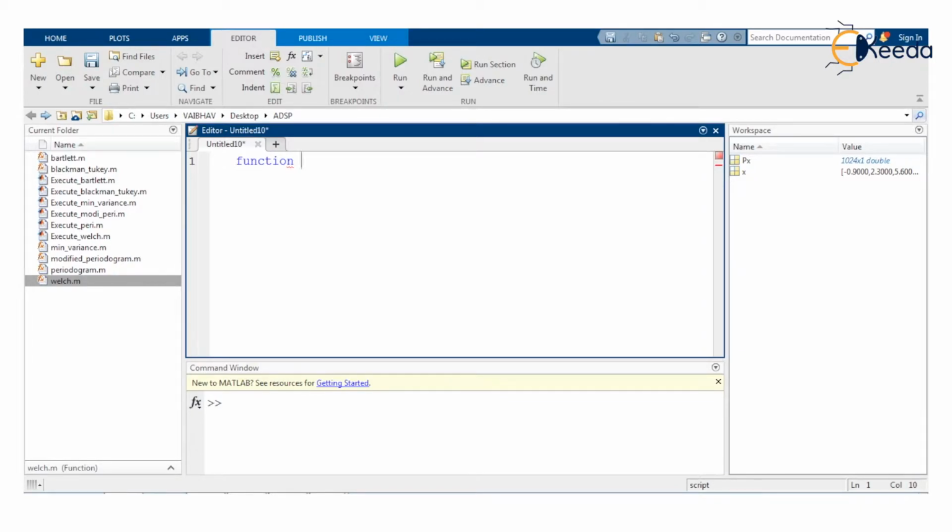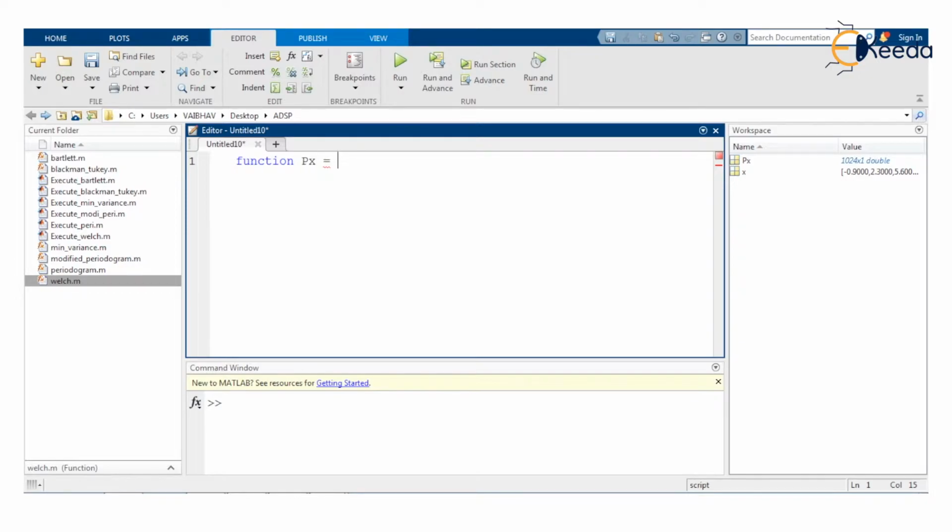After the keyword function comes the variable holding the output of this function, which is the estimate of the power spectral density by the maximum entropy method, and as usual we denote the power spectral density here by capital P small x.